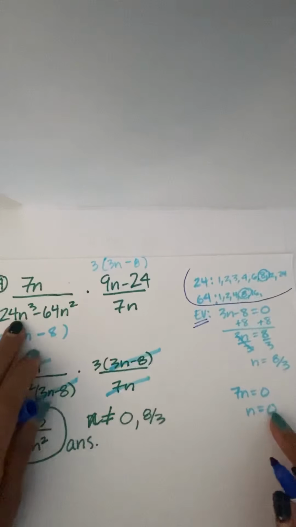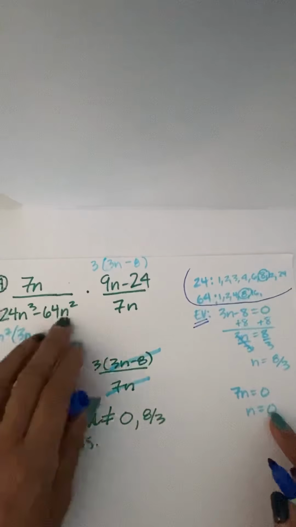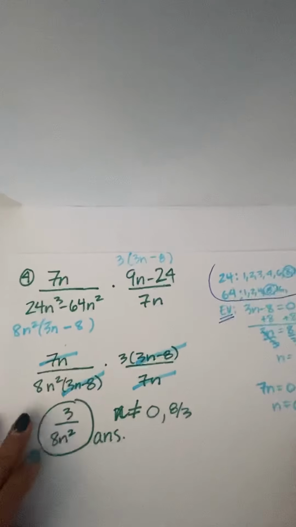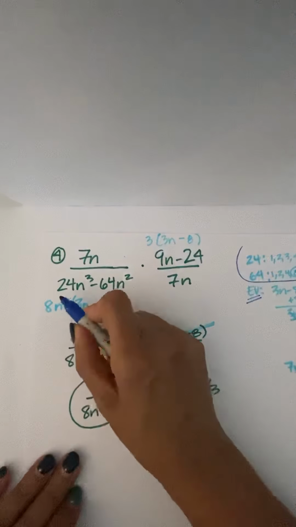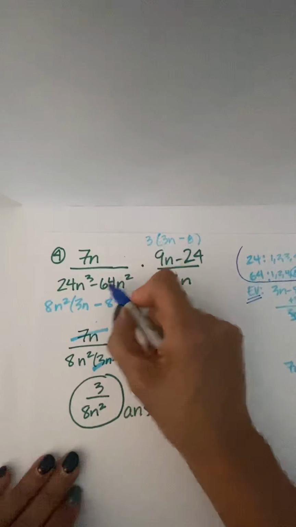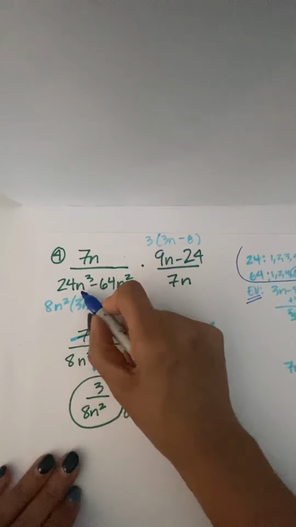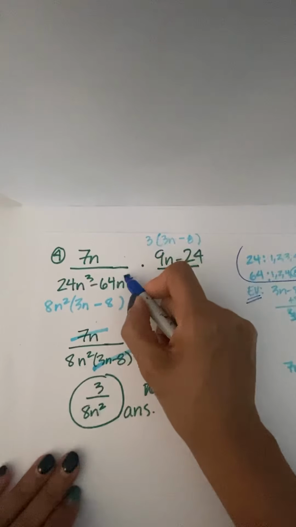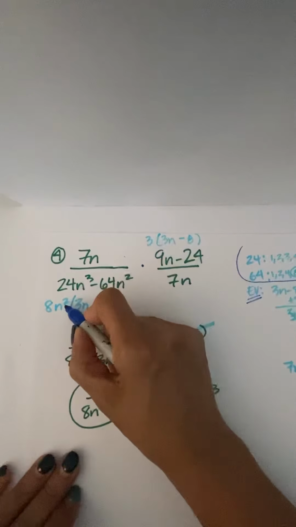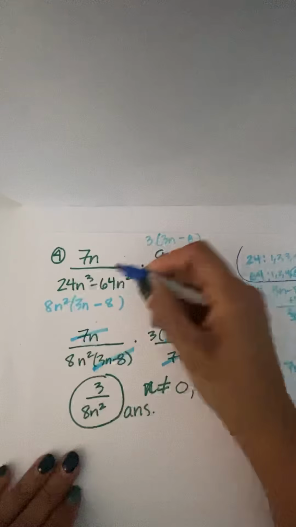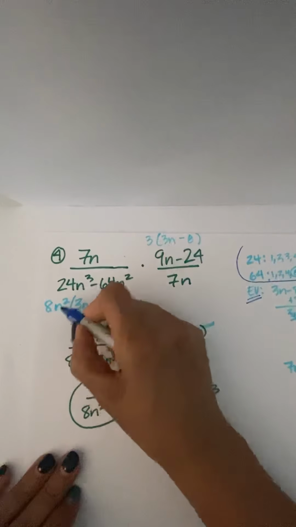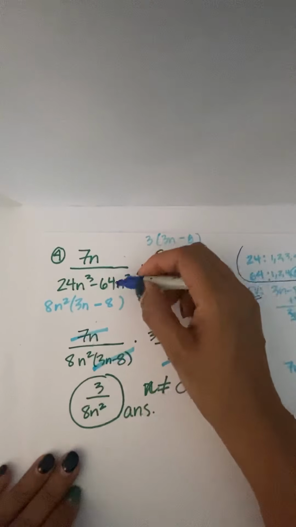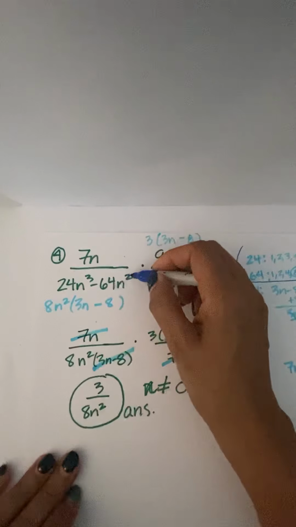However, I cannot do that with this part of the expression in this form. I have to make sure that it has been factored. So I pulled out the GCF for 24 and 64, which was 8, and then the GCF for n cubed and n squared. Well, the most I can pull out of each term would be 2 n's, so 8n squared. So then what times 8n squared is 24n cubed? It's 3n. And what times 8n squared is going to give me a negative 64n squared, a negative 8.